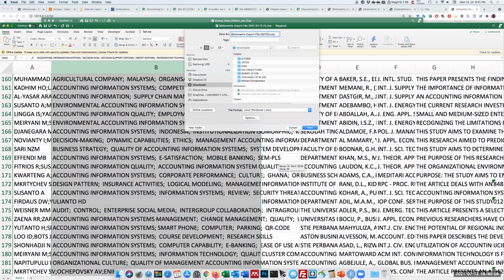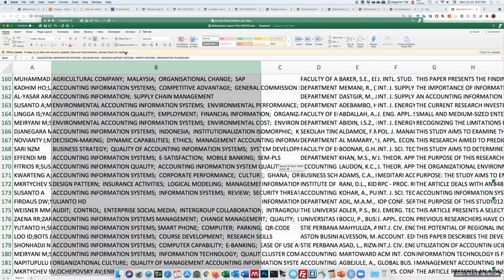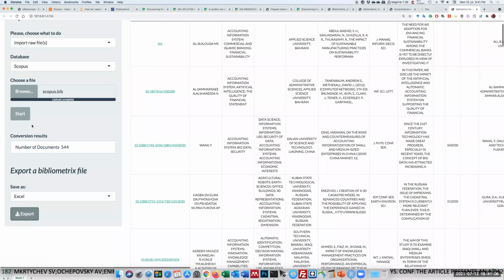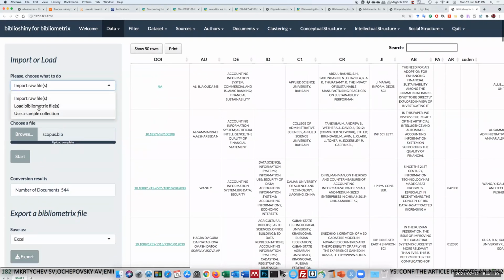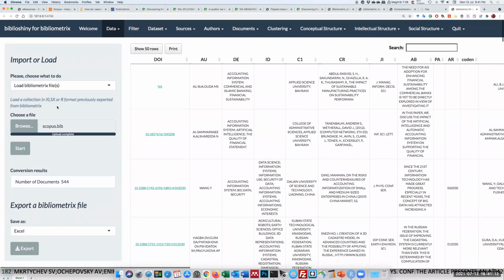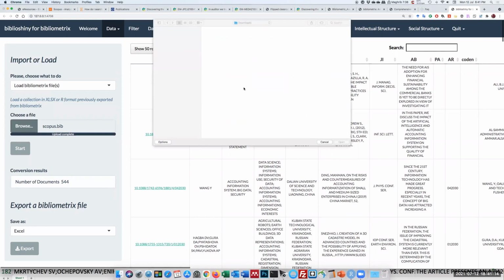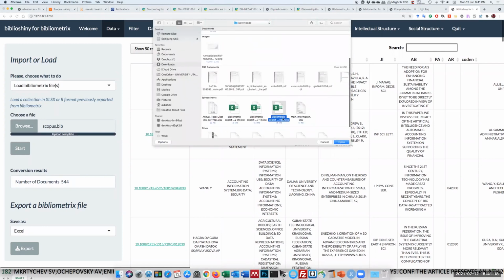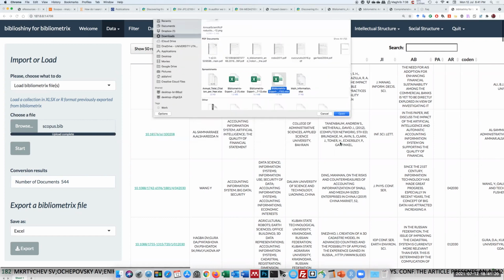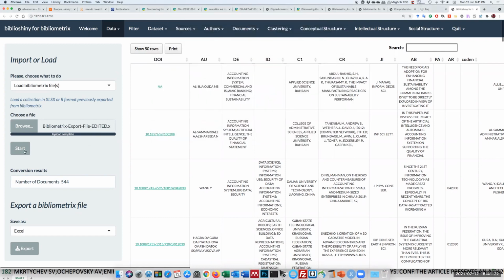Edited, okay, and save. Once you save it, going back to Biblioshiny, you need to upload the Bibliometrix file. Browse for the one that you just saved. It's called Bibliometrix edited. Open and start.